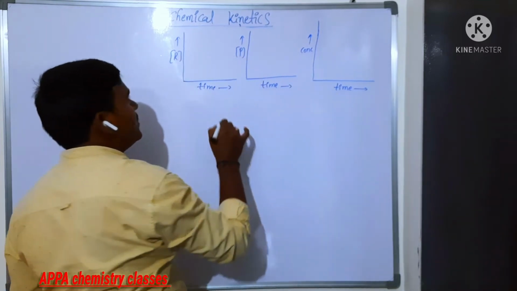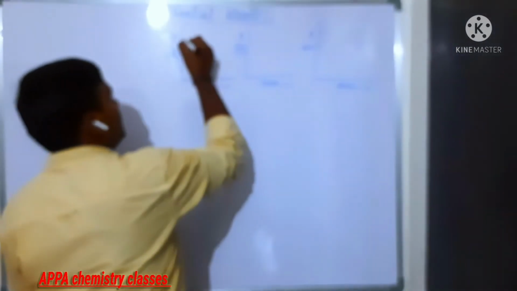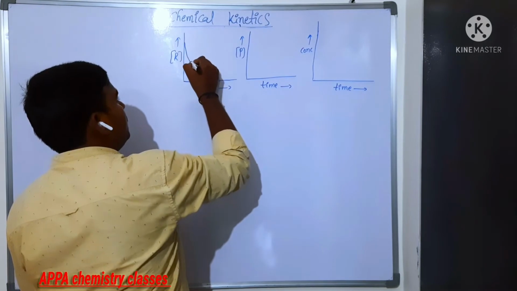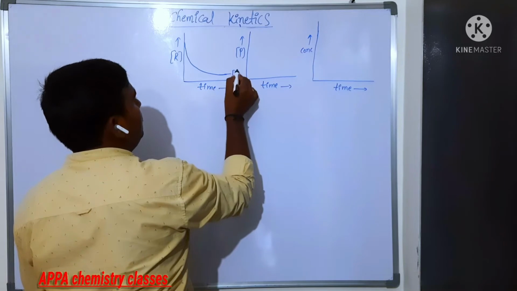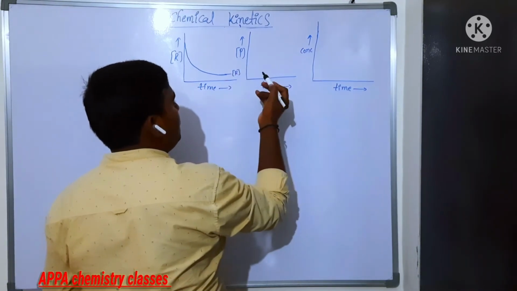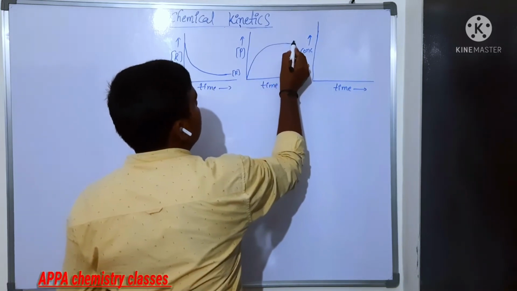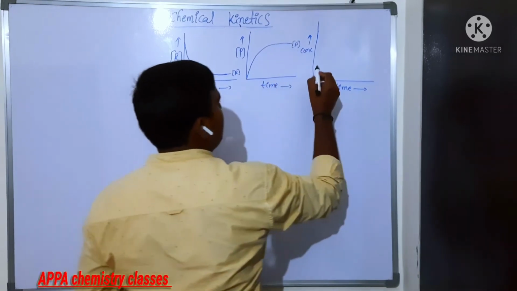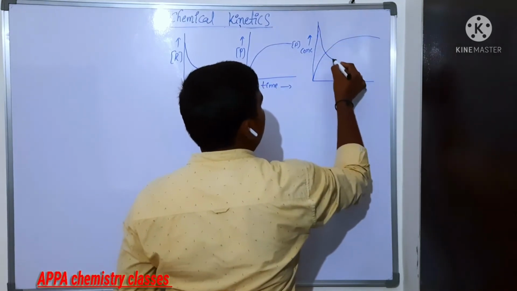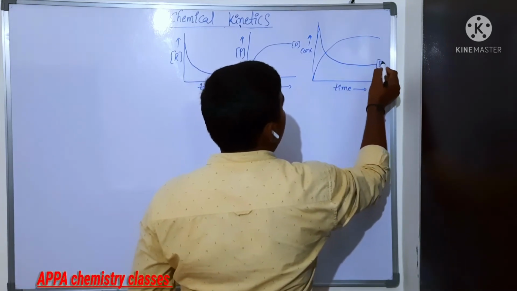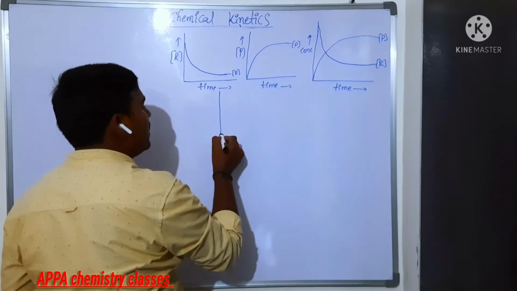Now in this case, the reactant concentration continuously decreases, and the product concentration continuously increases. So like this, this is the concentration of reactant. Initially the concentration of product will be 0. As time proceeds, the concentration of product increases. This is the concentration of product, and this is the concentration of reactant. Now what happens? Rate versus time.